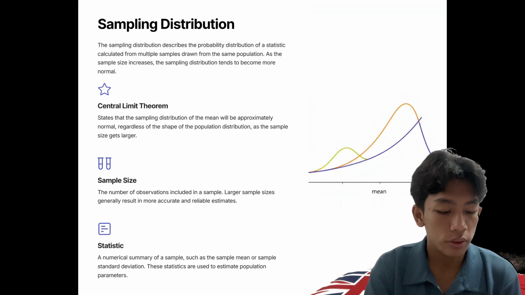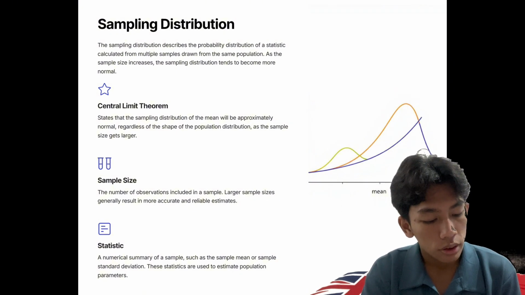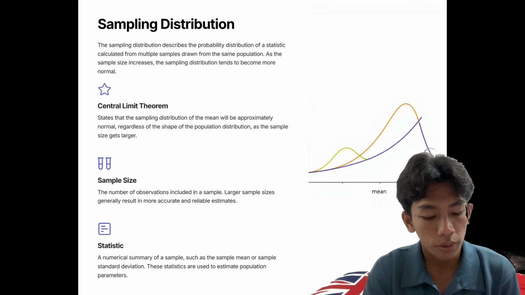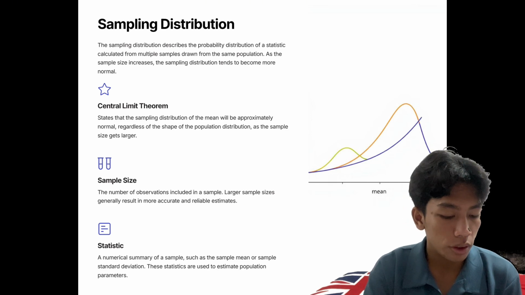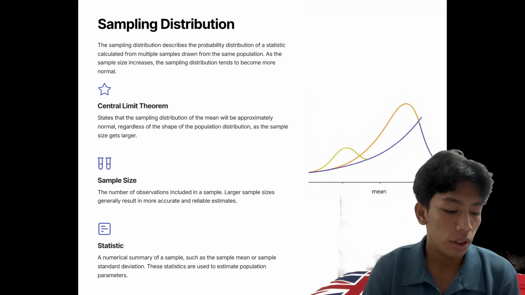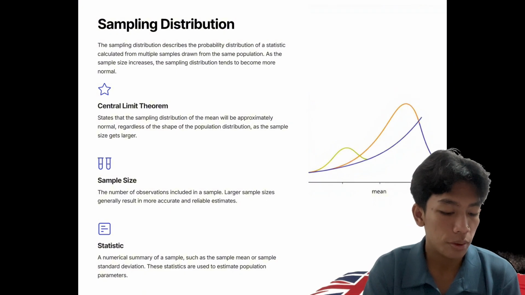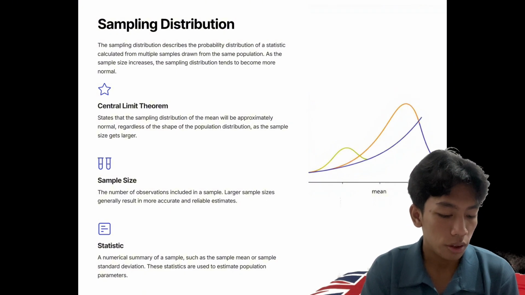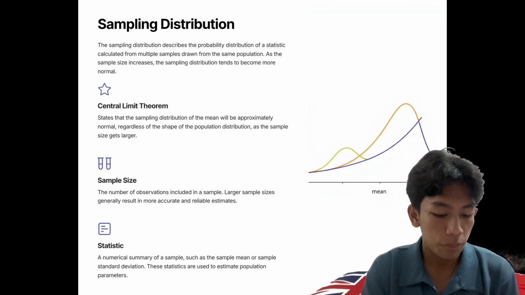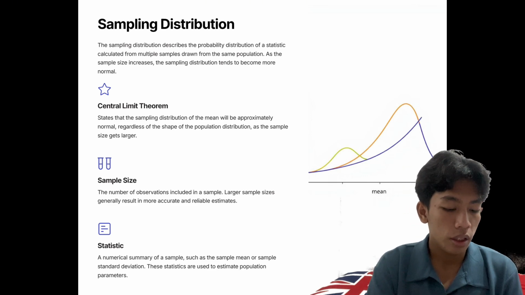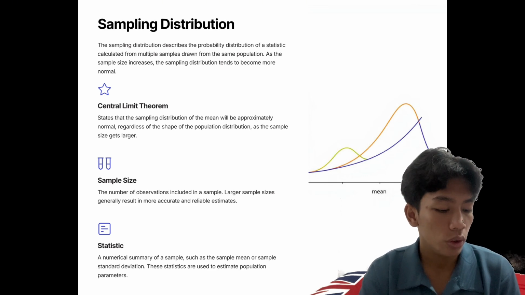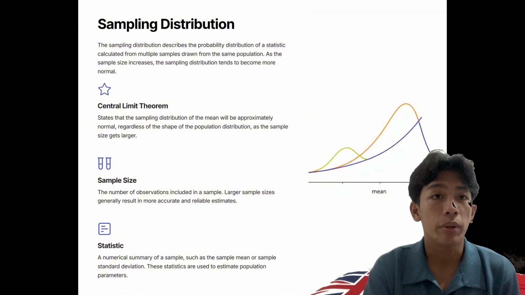Sample size. The number of observations included in a sample. A large sample size generally results in more accurate and reliable estimates. Statistic: a numerical summary of a sample, such as the sample mean or sample standard deviation. The statistics are used to estimate population parameters.